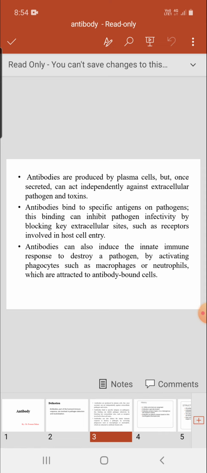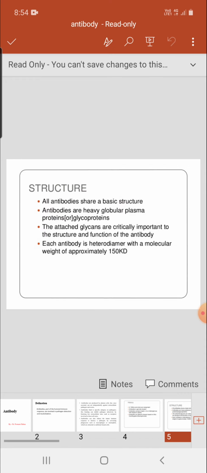Antibodies can also induce the innate immune response to destroy a pathogen by activating phagocytes such as macrophages and neutrophils, which are attracted to the antibody-bound cell.